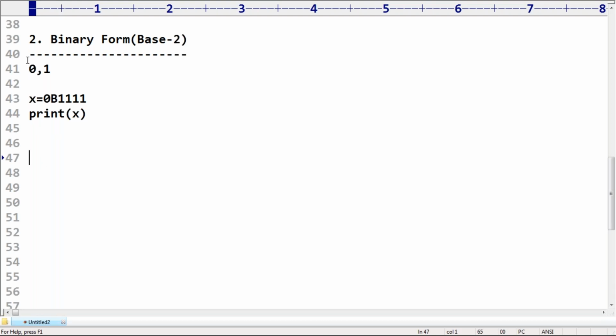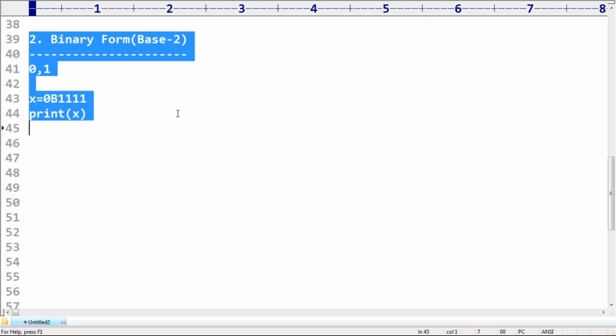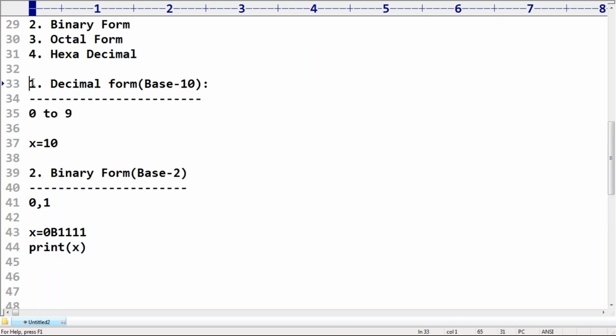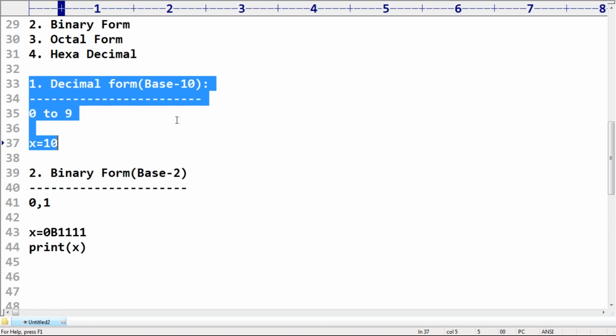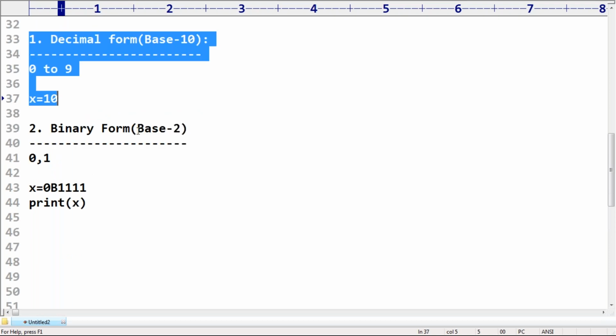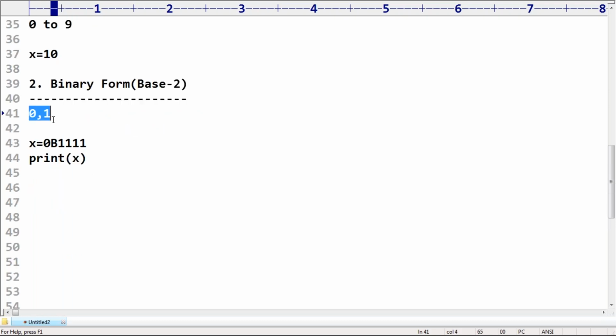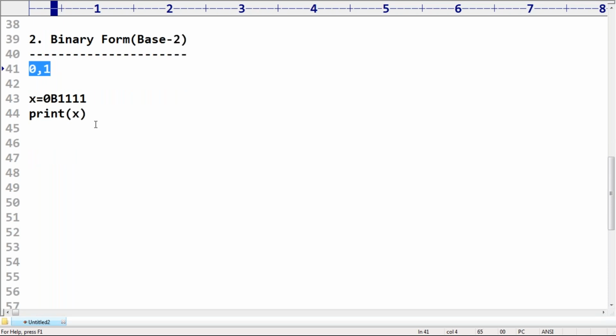Sir, very simple. Binary form means base 2. By default, if you are not specifying anything, it's always going to be considered decimal only. Sir, I don't want decimal, I want binary. Then automatically base 2 form. Base 2, allowed digits are 0 and 1. It compulsorily should start with 0b, 0 small b or 0 capital B. Then only it is considered binary.